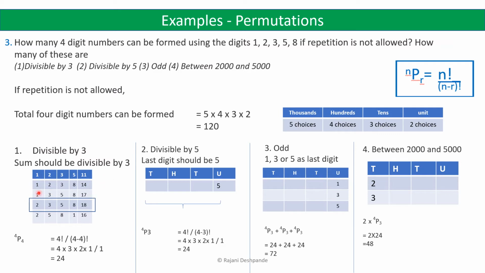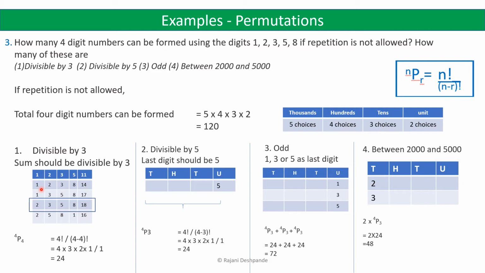So suppose that we have 1, 2, 3, 5 as the digits in the 4-digit number, then their sum is 11. So 1 plus 2 is 3, 3 plus 3 is 6, 6 plus 5 is 11. 11 is not divisible by 3, so we cannot have these digits together. So this number is not divisible by 3. Even if you rearrange the digits, the sum is always going to be 11, and 11 is not divisible by 3. So we cannot take this arrangement of digits.